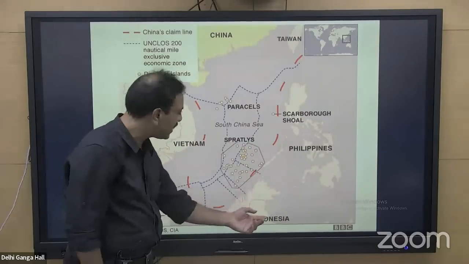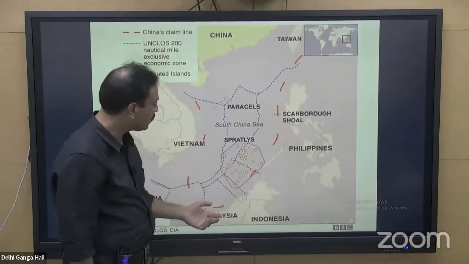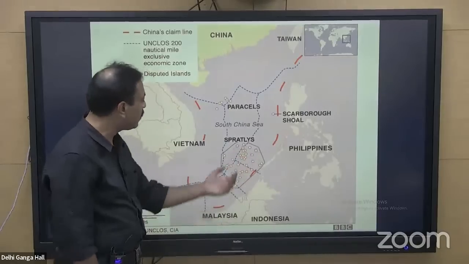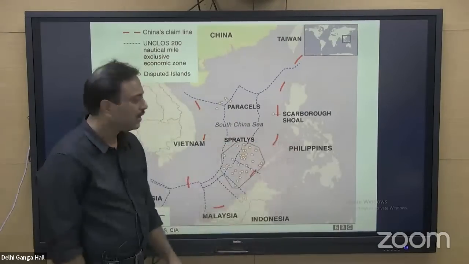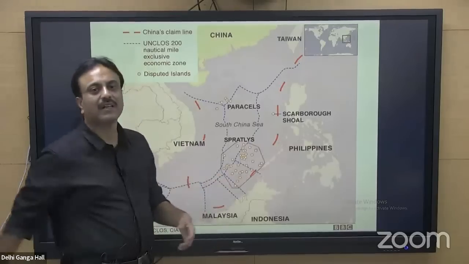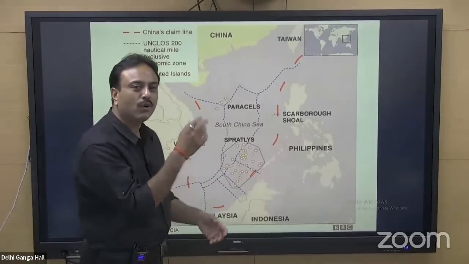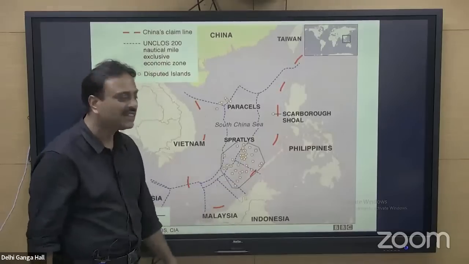Islands close to Indonesia, claimed by Indonesia. Islands close to Malaysia, claimed by Malaysia. Islands close to Vietnam, claimed by Vietnam. So for China, so for Philippines. So all these countries which are present in the surrounding region are claiming one, two, or a group of this particular island, that is Spratly.